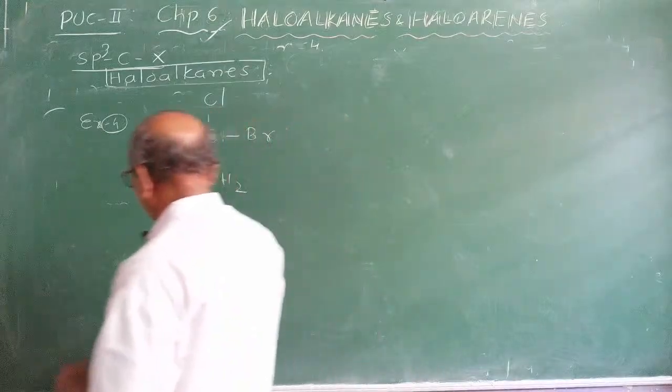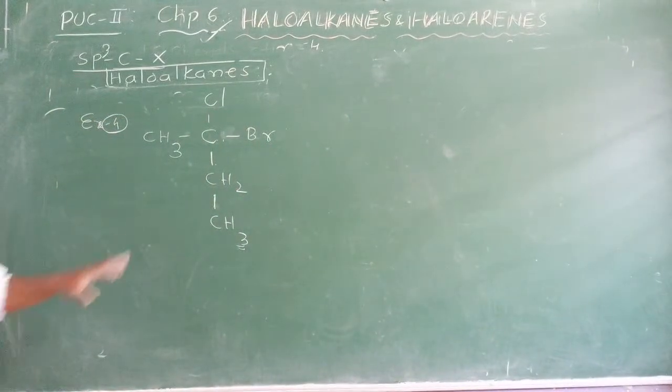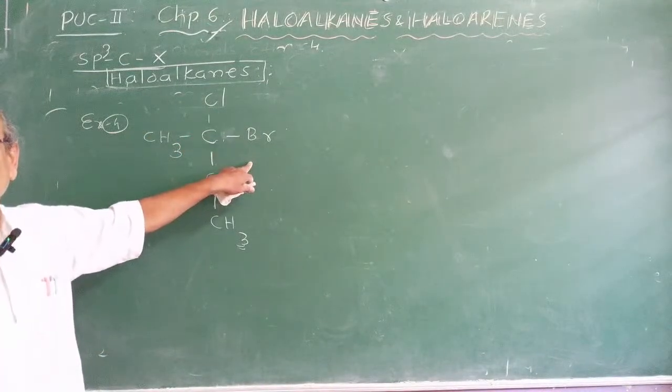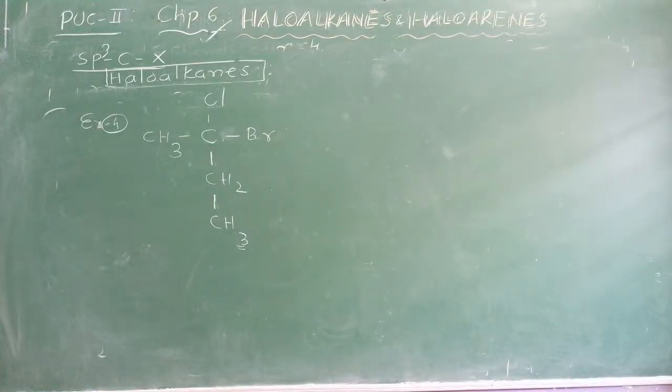Is it monohalogen or dihalogen? Here chlorine is there, here bromine is there. Therefore dihalo. Start numbering. Which is the longest chain? Vertical.